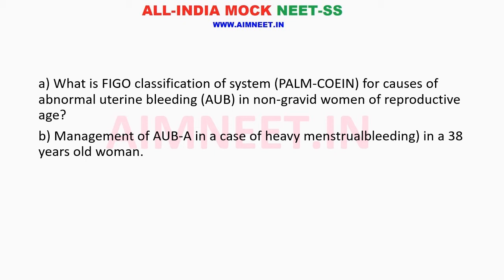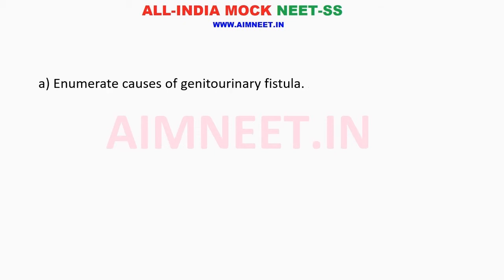Causes of abnormal uterine bleeding in non-gravid women of reproductive age group. Management of abnormal uterine bleeding in a case of heavy menstrual bleeding in a 38-year-old woman.